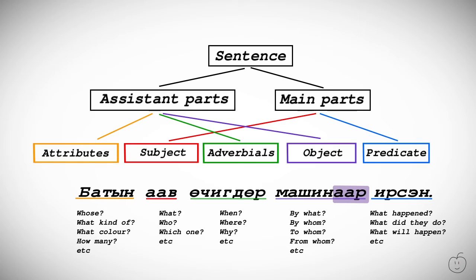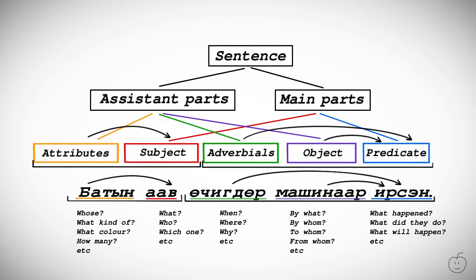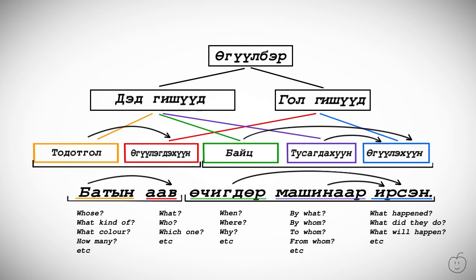The object is always between the subject and the predicate. Attribute is always in front of the word it describes. Objects and adverbials give more information about the predicate and they are linked to the predicate. Now, you don't have to memorize these grammar words, just understand the meaning of them. And this is the main idea of a sentence. I didn't cover the questions and negative sentences in this video. We will have a separate video for that.